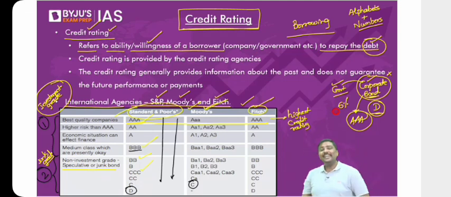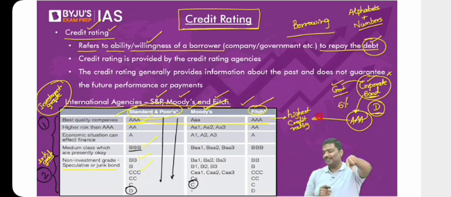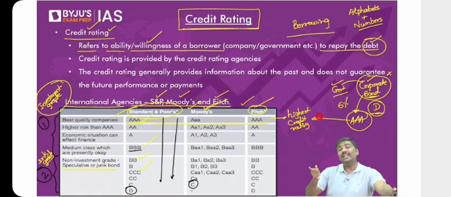Absolutely no. Why? Now the company will have the leverage over you, because look at the credit rating, the highest credit rating. Very, very safe to invest. The safety component is higher, the risk is much lesser. So why will they offer more rate of interest? They will dictate the rate of interest now. So a company which has got a very good credit rating, it will help the company to borrow easily from the market.